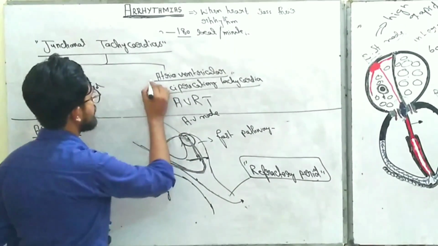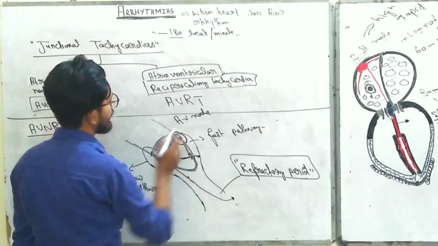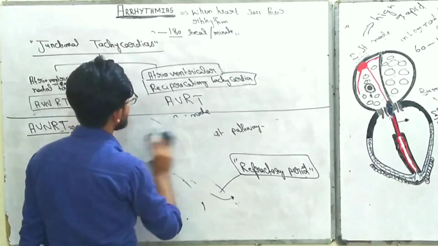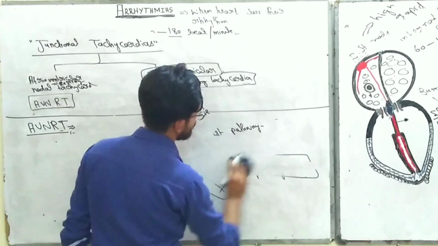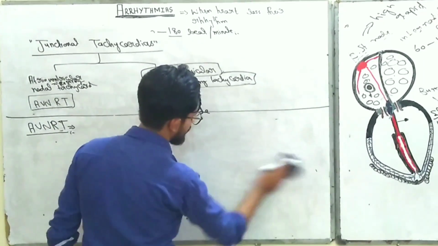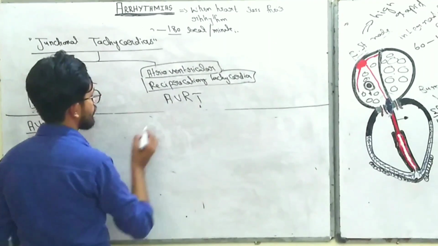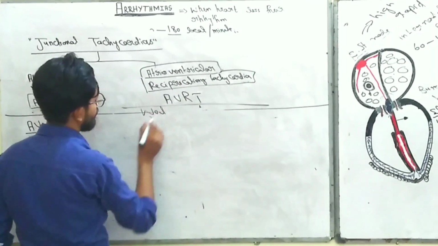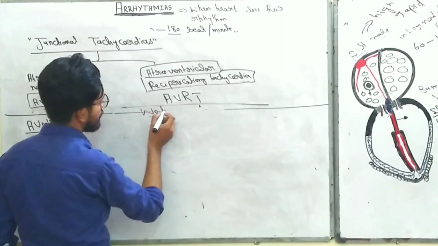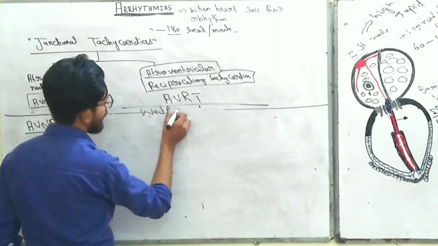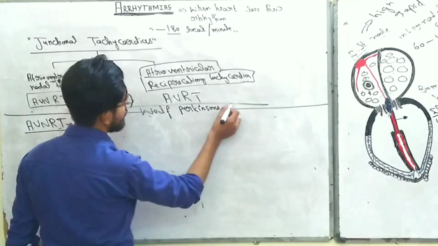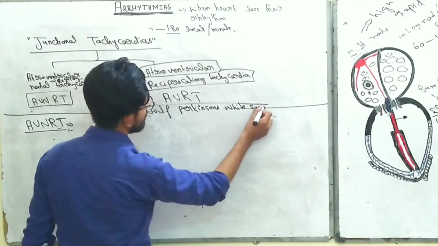Now the second category is atrioventricular reciprocating tachycardia. Now let's talk about the AVRT, that is atrioventricular reciprocating tachycardia. And first of all, this phenomenon is also known as Wolff-Parkinson-White syndrome.